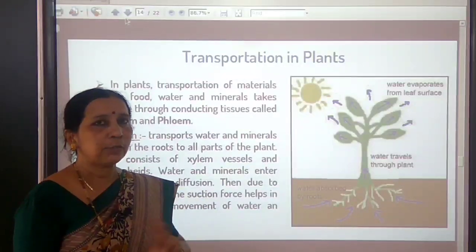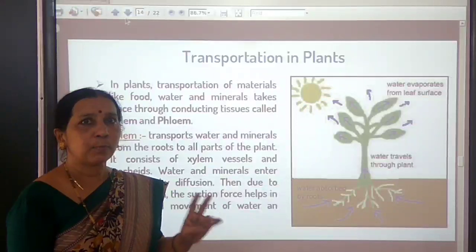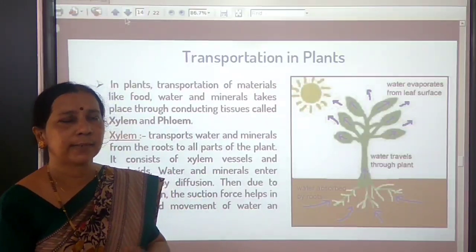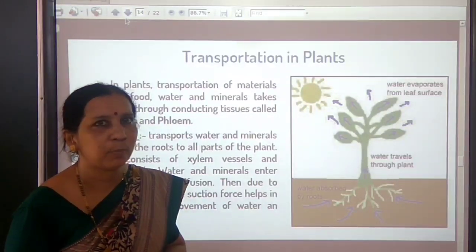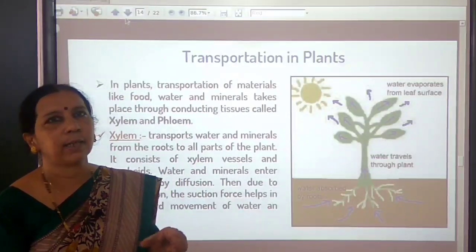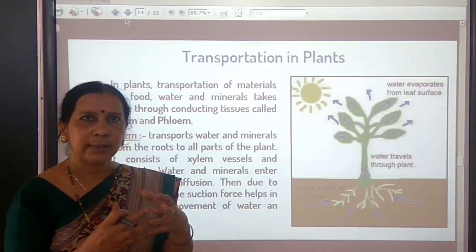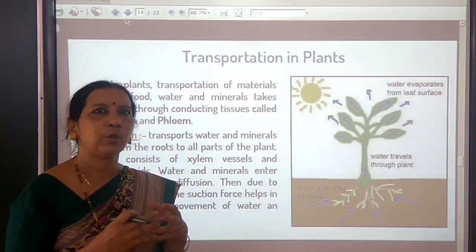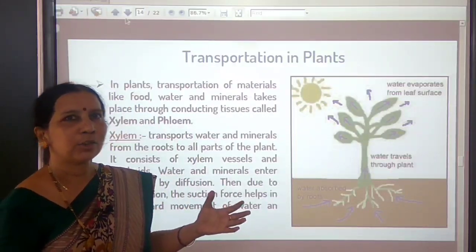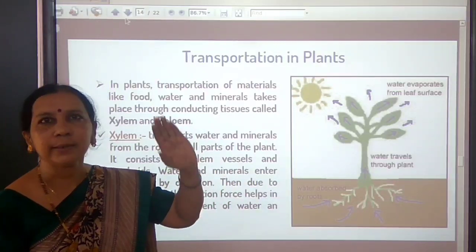Here are the different types of cells in xylem you have learned: xylem parenchyma, xylem vessels, xylem tracheids and xylem fibers. Here the conducting elements are xylem vessels and tracheids. They join end to end, tubular structures forming continuous channels, and transport water from roots to the tip of the plant.